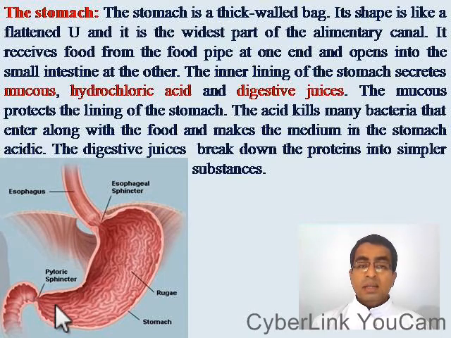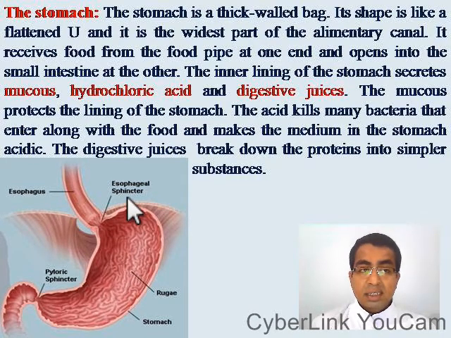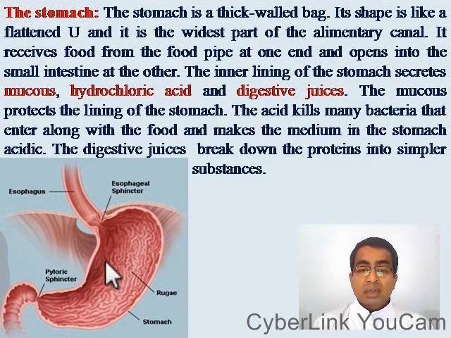The inner lining of the stomach secretes mucus, hydrochloric acid, and digestive juices. Now let us see the functions of these three secretions. The mucus protects the lining of the stomach. The hydrochloric acid kills many bacteria that enter along with the food and makes the medium in the stomach acidic. The digestive juices break down the proteins into simpler substances.